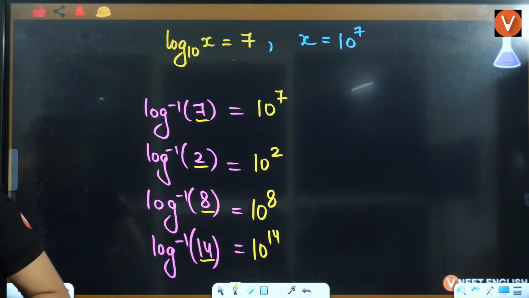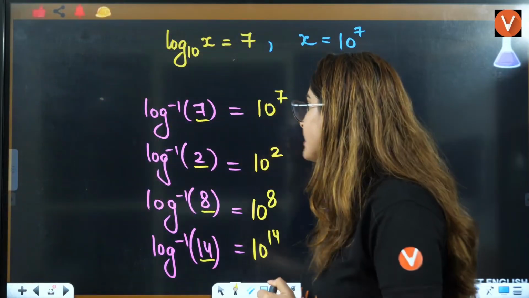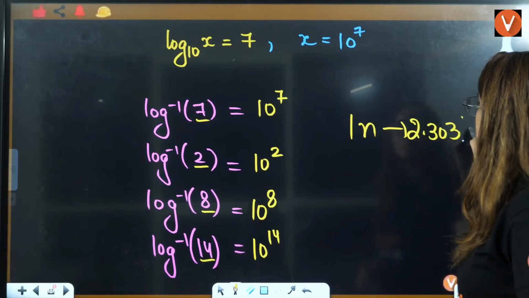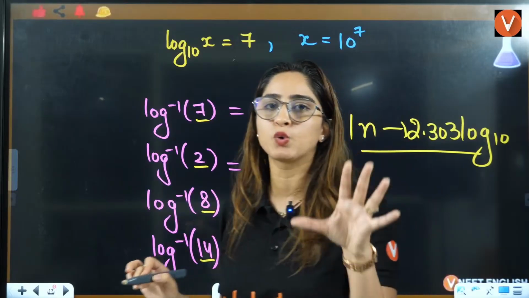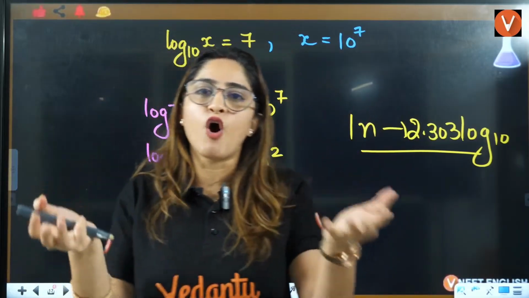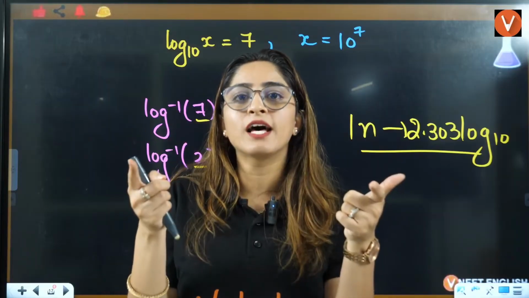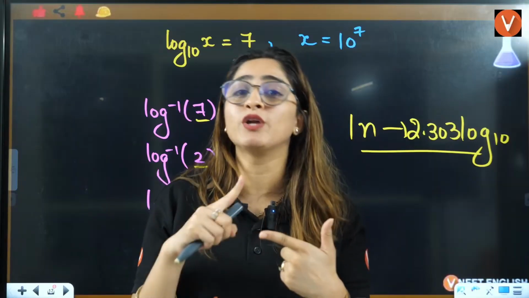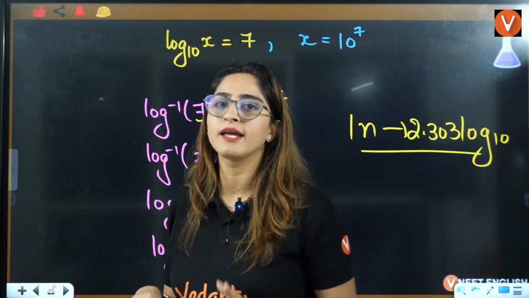Is the base always 10? Yes, base is always 10. If they don't say base is 10, you have to multiply by 2.303 and convert it into base 10. Because we know only how to take those values. See, from a book you can calculate anything, but what we know inside our mind, right? We know only log base 10 values. We know how to calculate log base 10 values. And they will not ask you anything else, right?